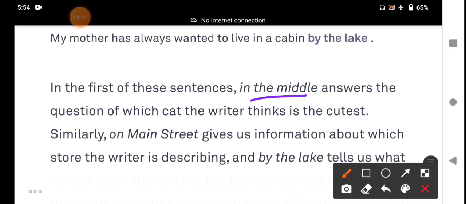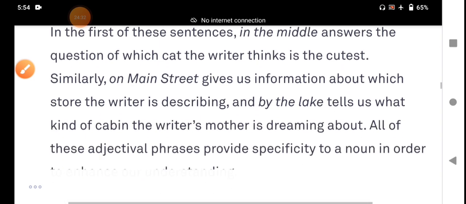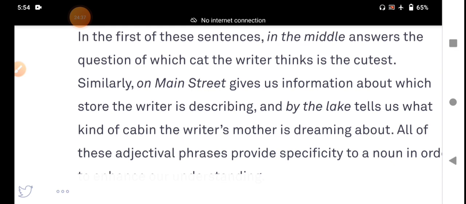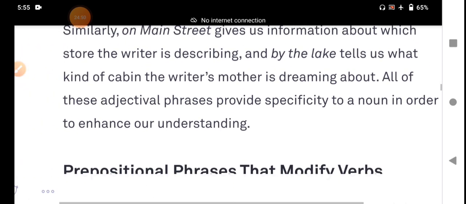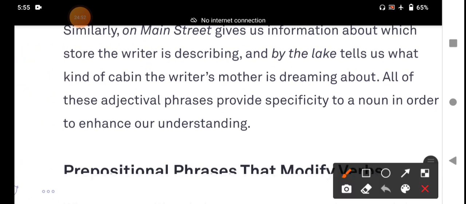Similarly, Main Street gives us information about which store the writer is describing, and lake tells what kind of cabin the writer's mother is dreaming about. All of these adjectival phrases specify a noun in order to enhance, extend and clear our understanding.